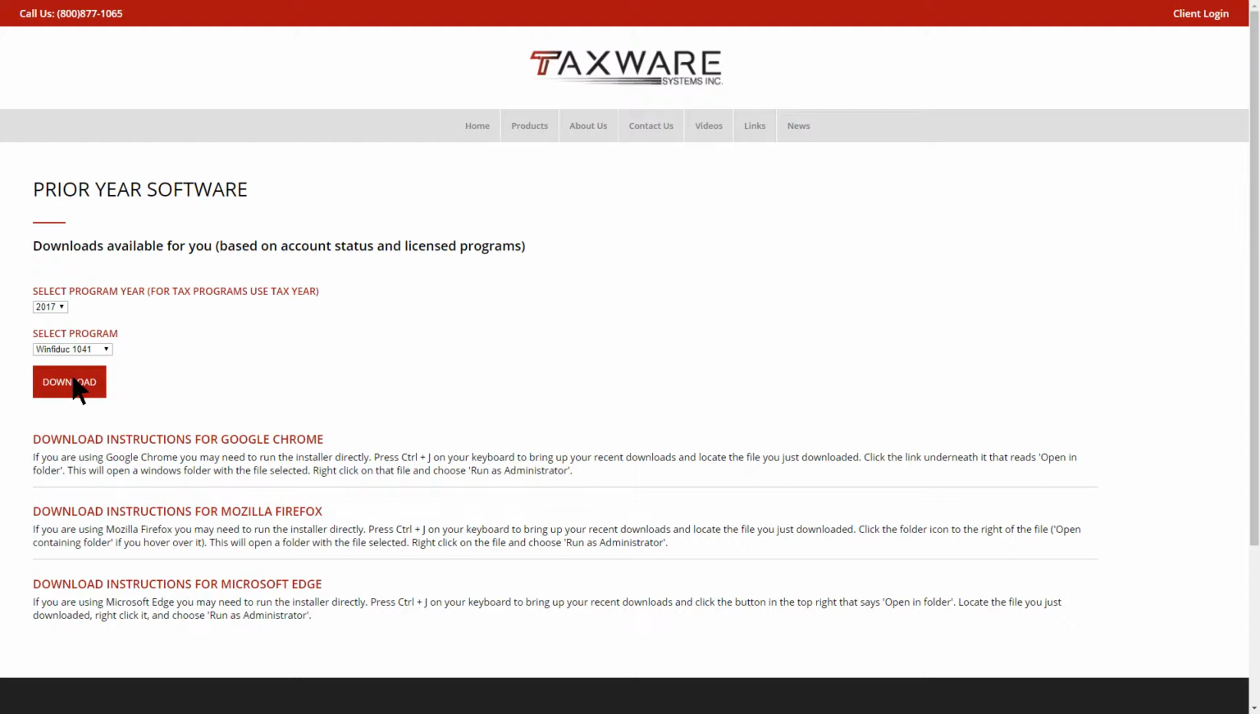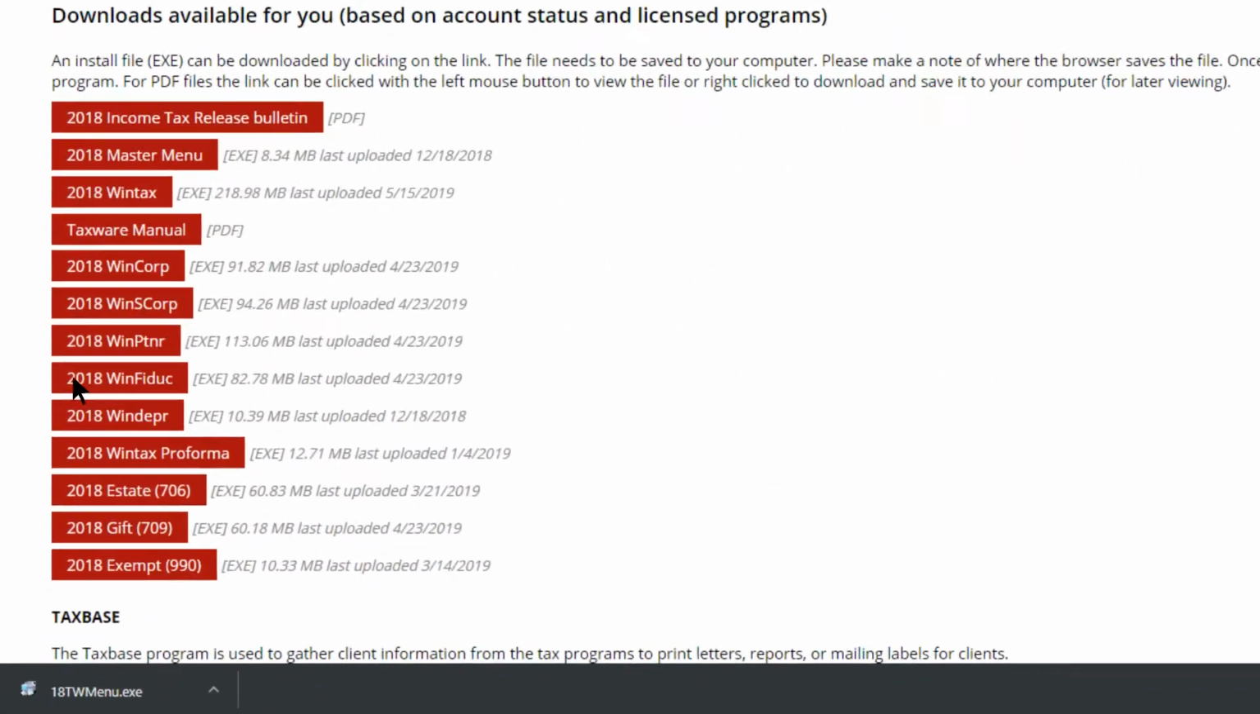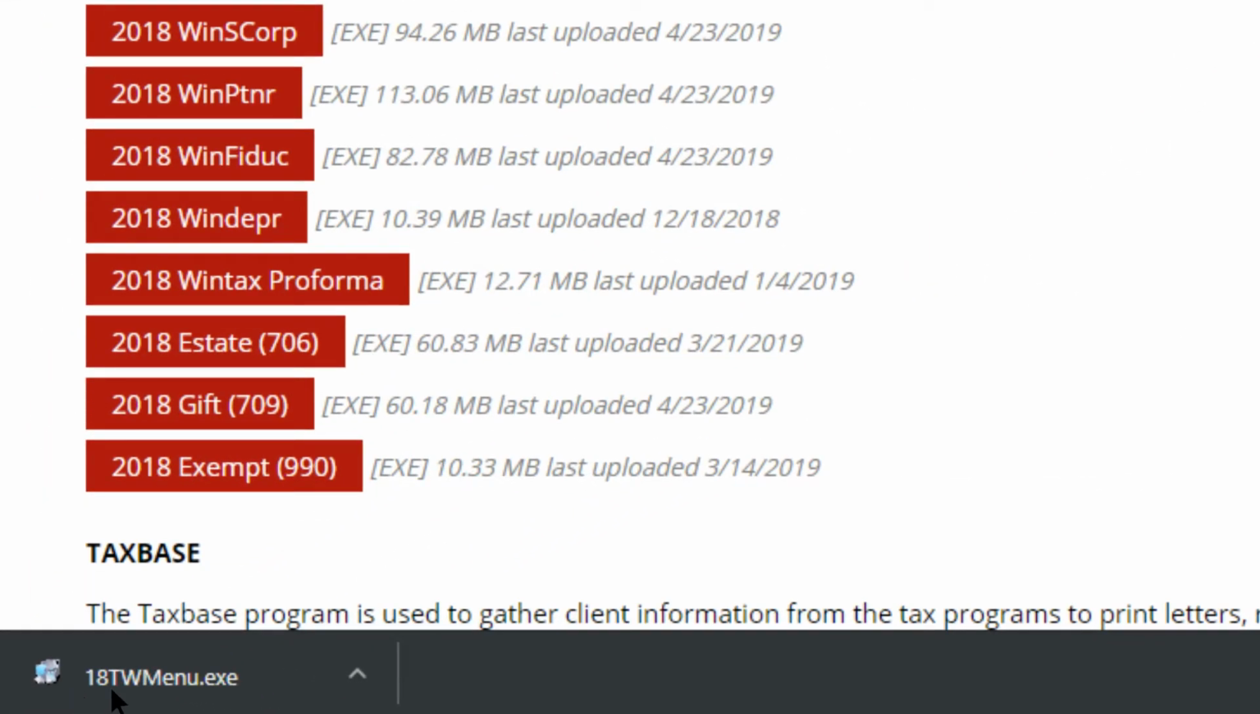The next step is different depending on which internet browser you are using. If you are using Google Chrome, it will show on the bottom left of the screen with the name of the program you are downloading. Once it has finished downloading, click on the name and the installation will run.